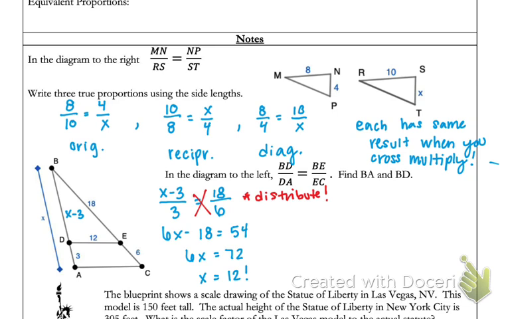We are still not done though. We want to find BA and BD. We go over to the diagram. Our BA is equal to x, so it will be 12. Our BD is represented as x minus 3. Therefore, 12 minus 3 would give us 9. So in this problem, BA is 12, BD is 9.